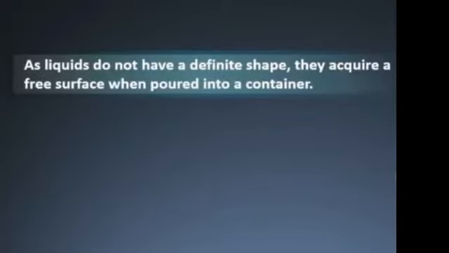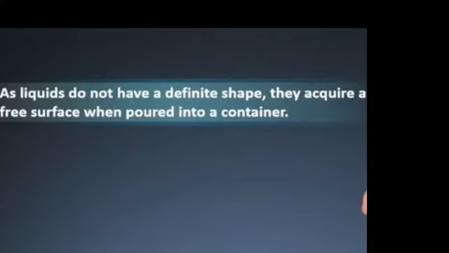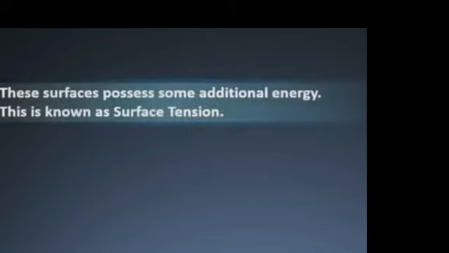As liquids do not have a definite shape, they acquire free surfaces when poured into a container. These surfaces possess some additional energy. This complete phenomenon is known as surface tension. That is nothing but a tension occurring on the surface due to a certain force, which is called surface tension.